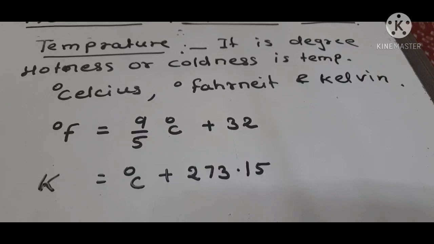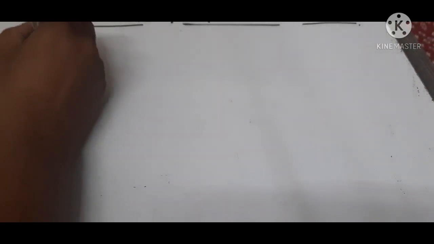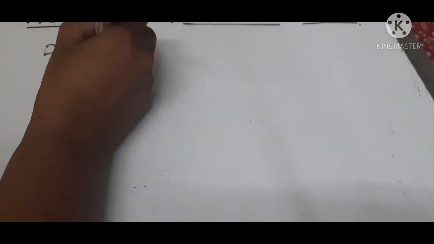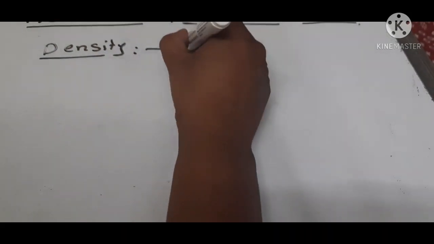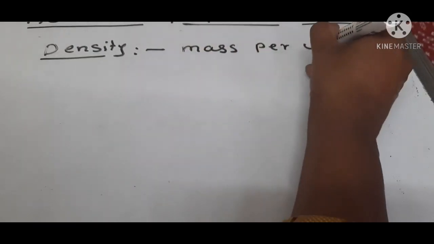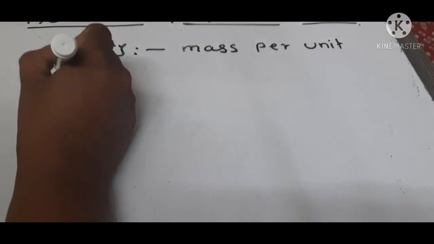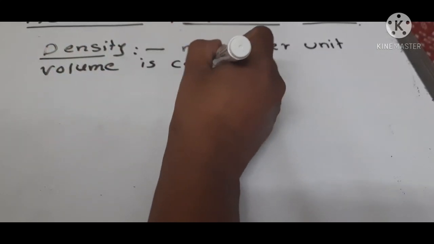Okay. Then the next property is density. Density of a gas is the mass per unit volume. Mass per unit volume is called density.